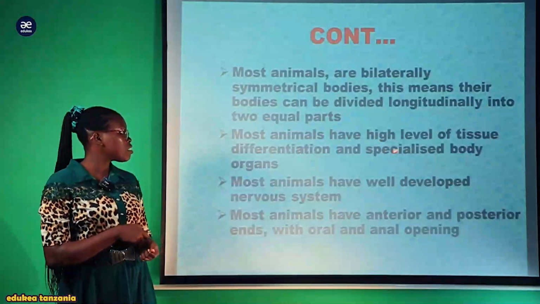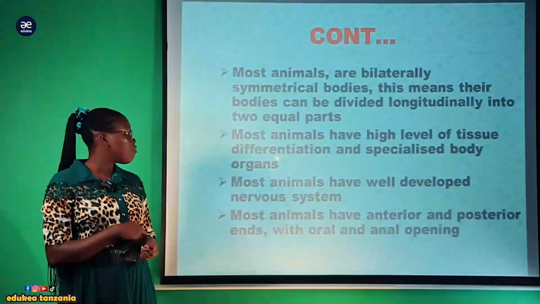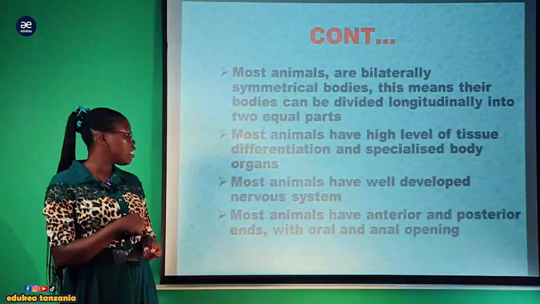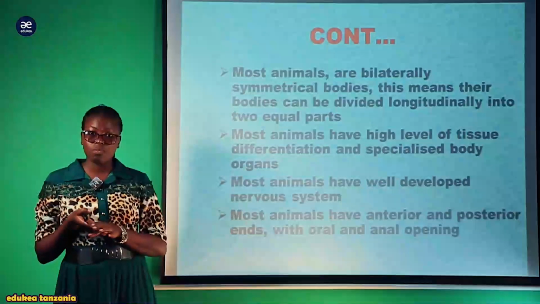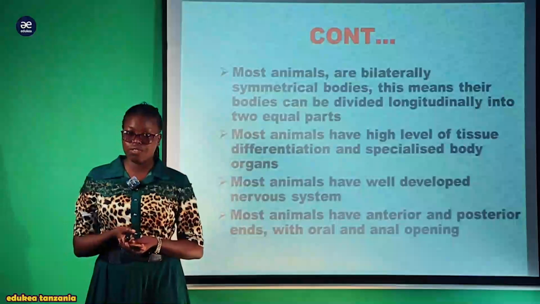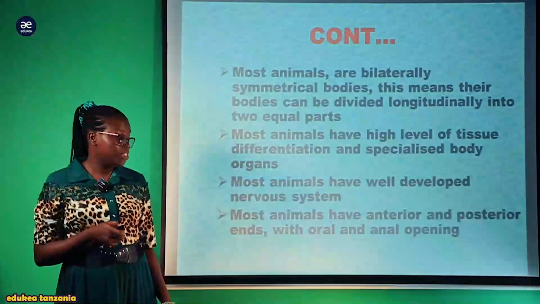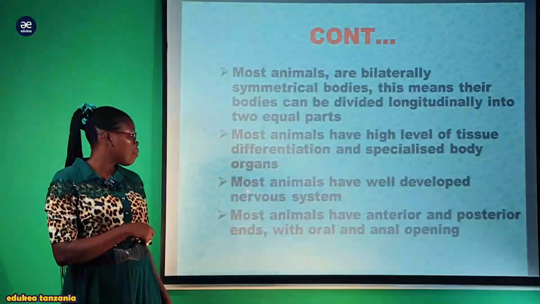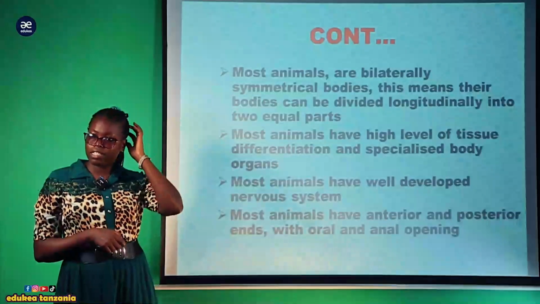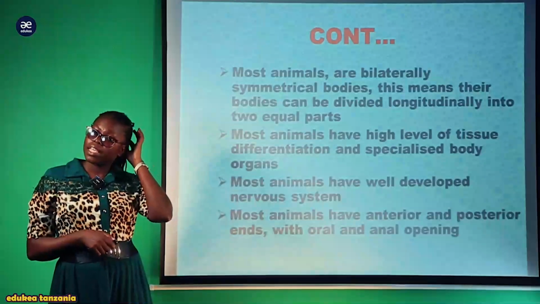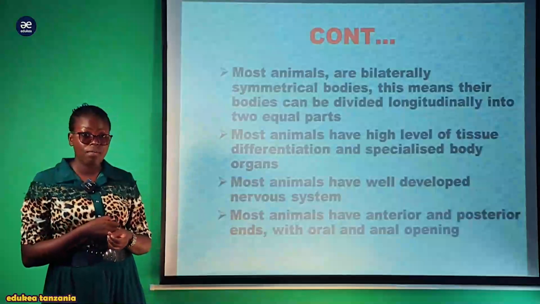Also, most animals have a high level of tissue differentiation and specialized body organs, meaning that they have different tissues which are specialized for performance of their function within the body system. Also, most animals have a well-developed nervous system which is very sensitive to stimulus, and gives immediate feedback for a particular